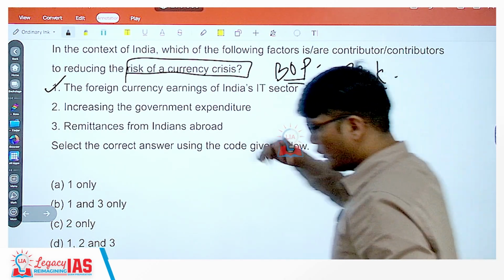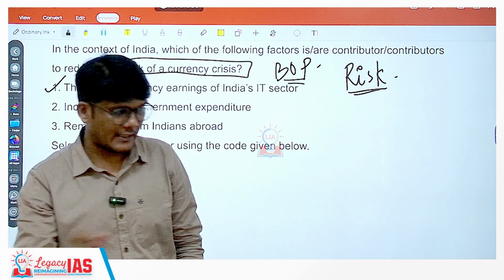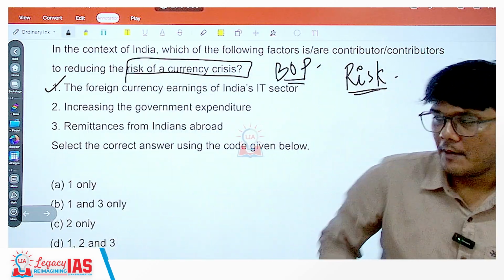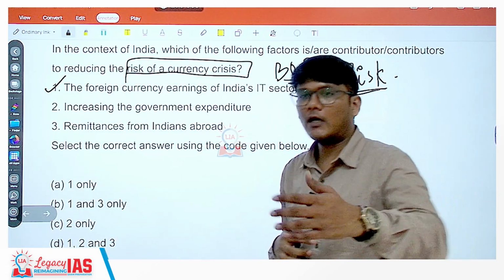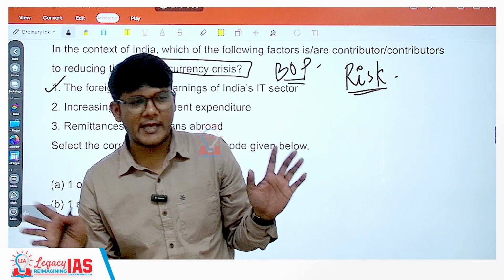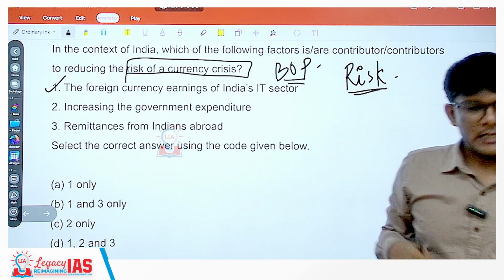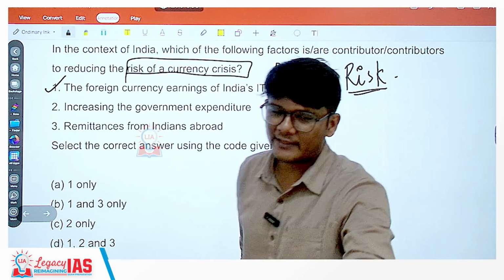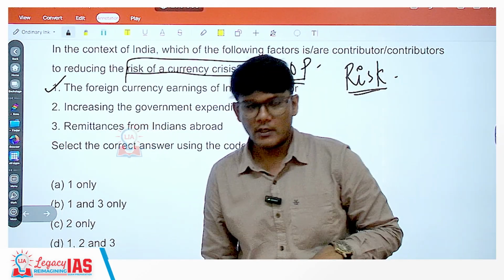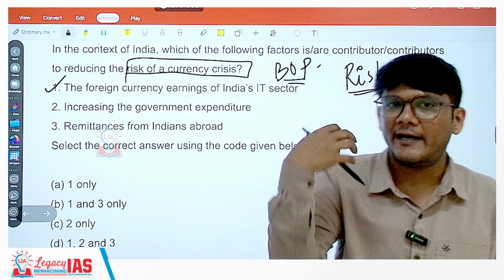I think we need to understand this concept very clearly. So what is balance of payments? The trade deficit or surplus. When India trades with another country, India will sell its products as exports and get, let's say, dollars. India will buy imports and have to pay dollars.